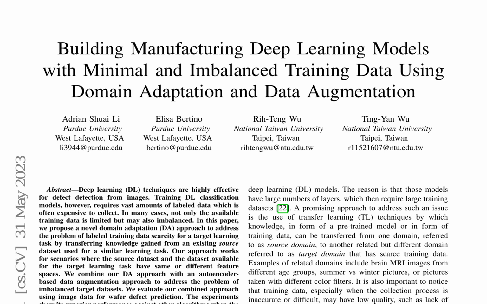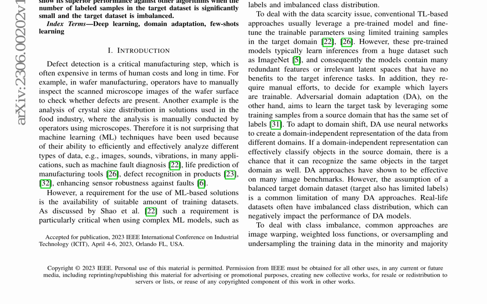The paper addresses the challenges of applying deep learning techniques in manufacturing for defect detection, particularly due to the scarcity and imbalance of training data. It proposes a novel domain adaptation approach that leverages knowledge from an existing source dataset to address these issues. This approach combines domain adaptation with an autoencoder-based data augmentation method to improve performance on imbalanced target datasets.